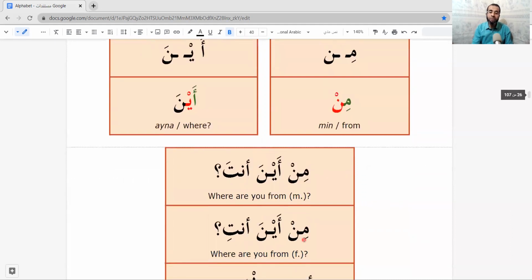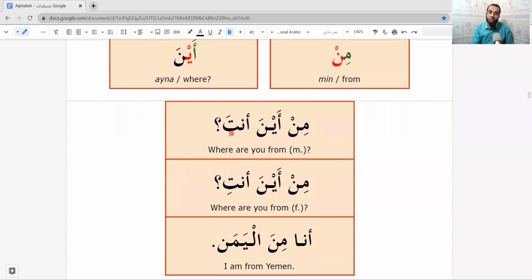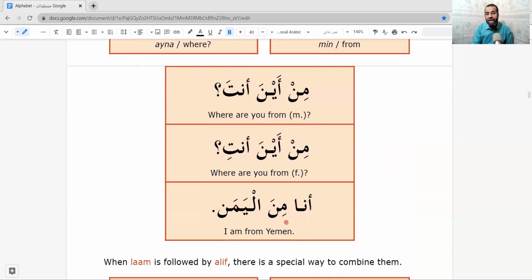For female, it will be like this. Min ayna anti. Min ayna anti. So here, you for male is anta, and you for female is anti. What about I? It's ana for both male and female. So you can say ana.